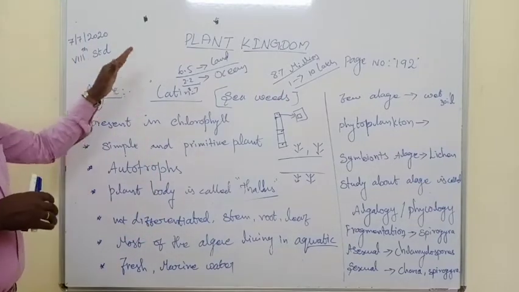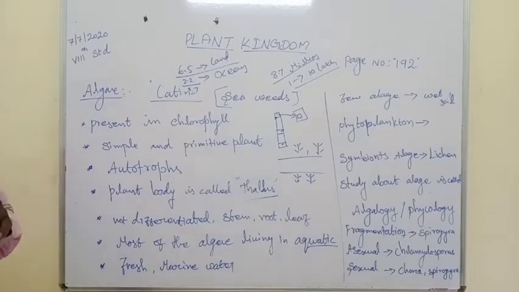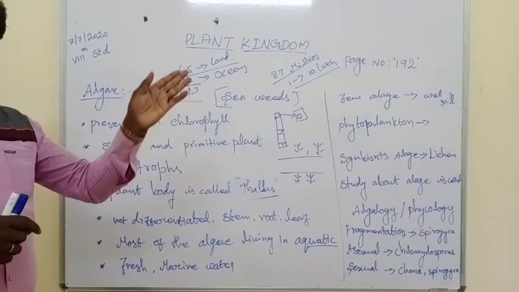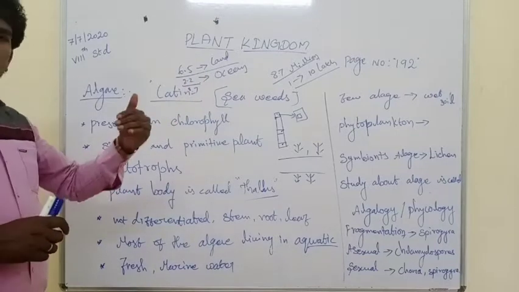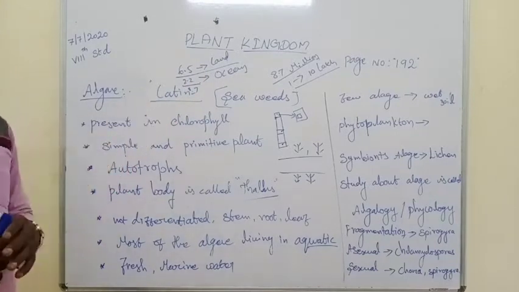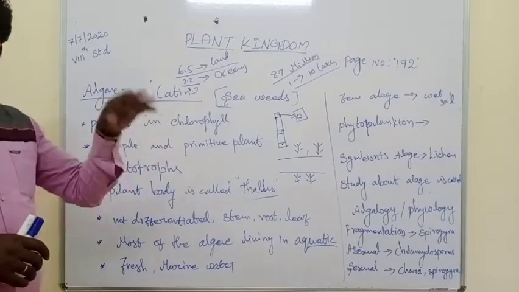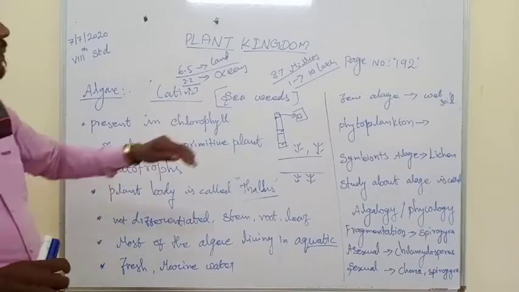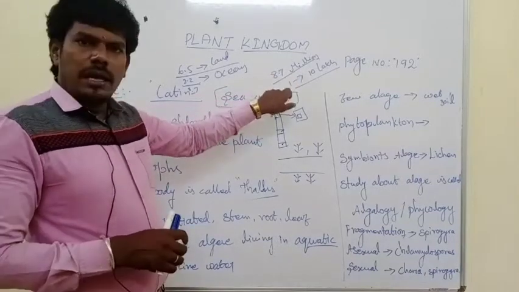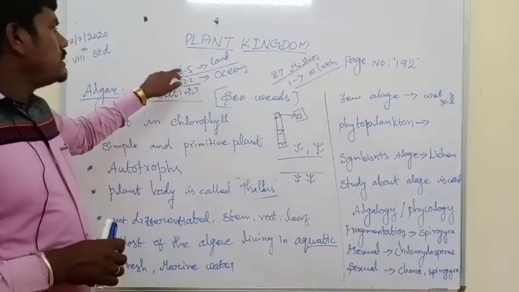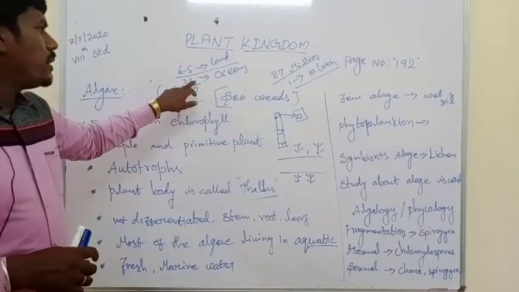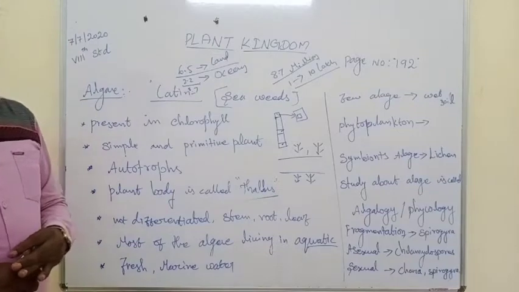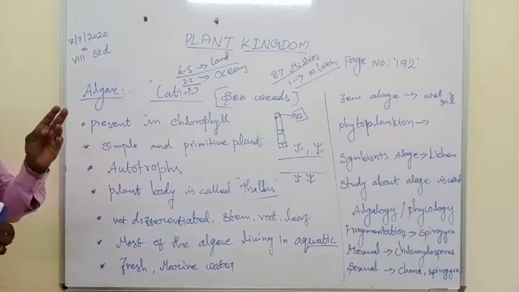Basically the plant kingdom is classified into two groups: Cryptogams and Phanerogams. Cryptogams are non-flowering plants and Phanerogams are flowering plants. Non-flowering plants include Thallophyte, Bryophyte and Pteridophyte. Of these 8.7 million, 6.5 million are on land and 2.2 million are in the ocean.